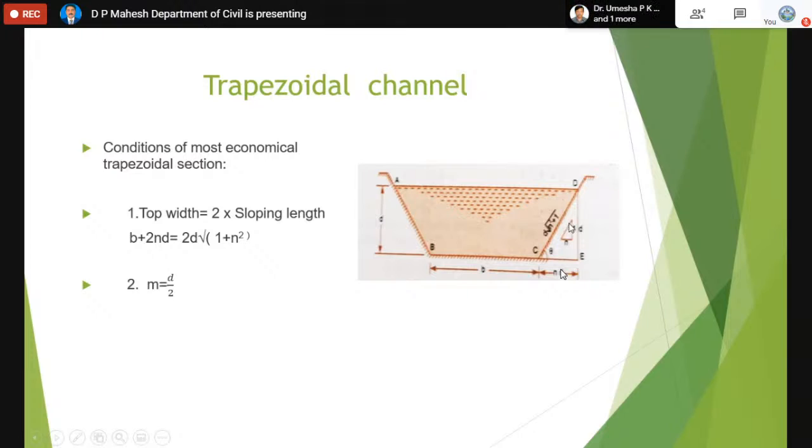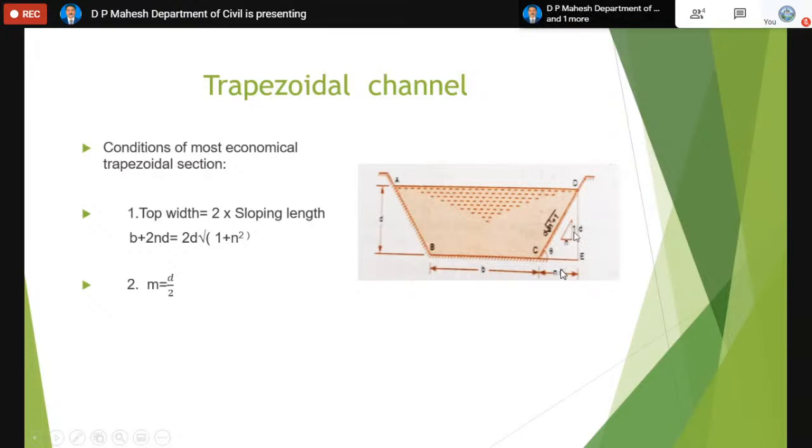When you look at this, draw one vertical line and one horizontal line through the sloping side. We always keep the vertical component as 1, and the horizontal component as n. For any value on the vertical side, we can calculate the horizontal component as n. This is most important when you solve numerical problems.